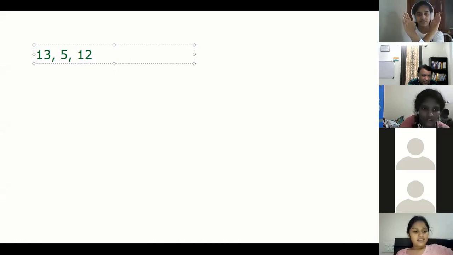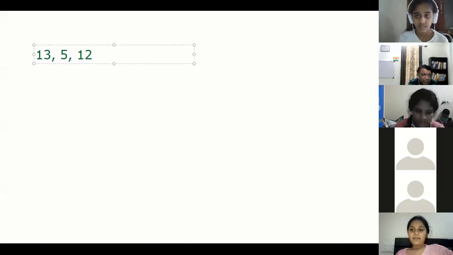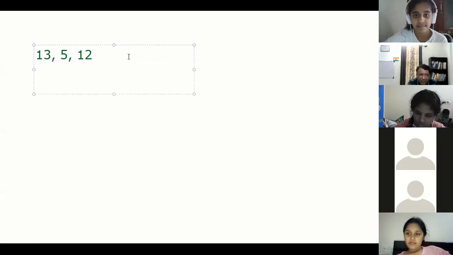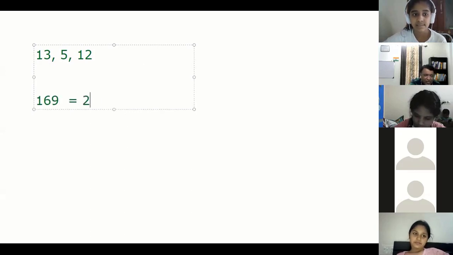Sir, it is no, because 13 square is 169, and if we do 5 square it is 25, and 12 square is 144, so of course it's no. Good. So why do we need to... if 13 equals 5 plus 12 square, we can do that way also. It is that way only. 13 square is 169, equals 5 square is 25 plus 12 square is 144. If it is coming the same, then it is yes. And in this case, it is yes.